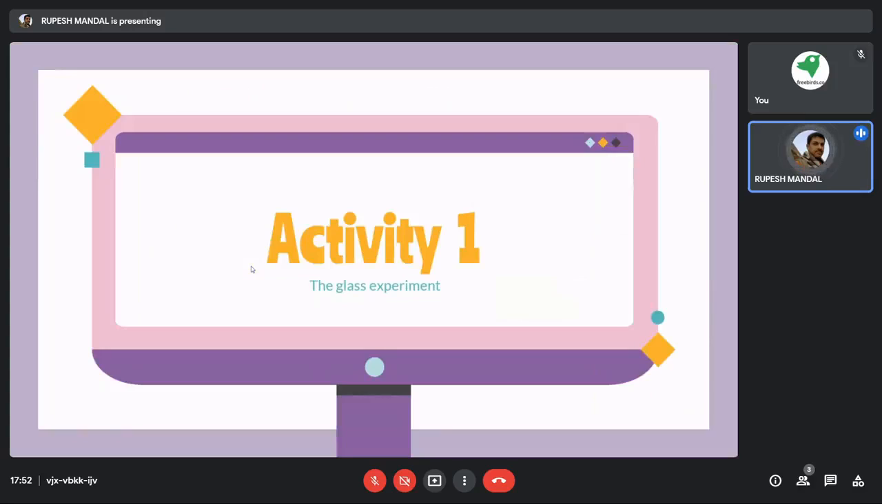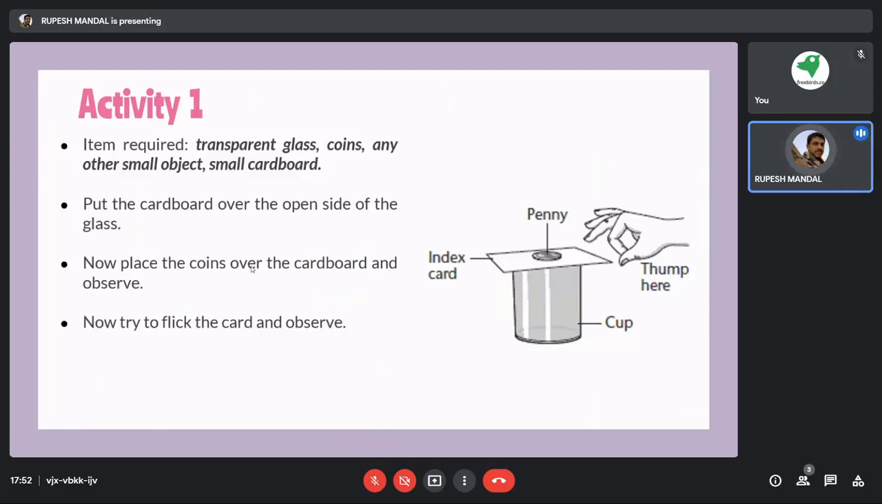Fine. So let's do an activity regarding this particular concept, inertia. What we may require is a transparent glass, some coins, maybe one or two, any other small objects, or one small piece of cardboard. Okay, so we will start this activity, and let me shift to my activity area.